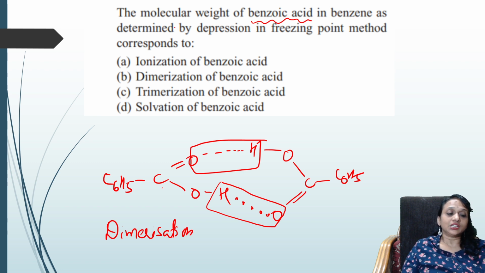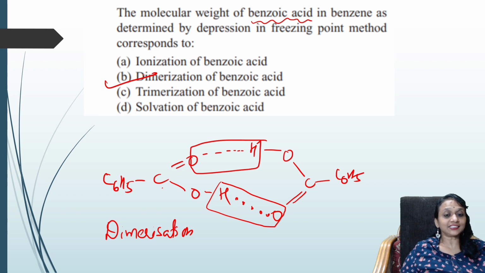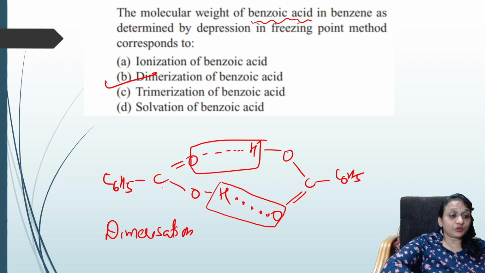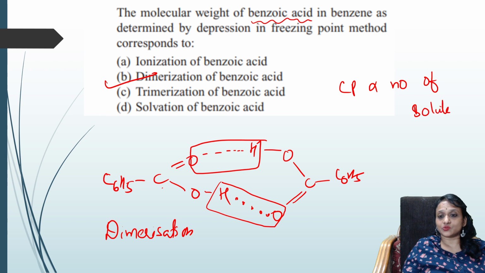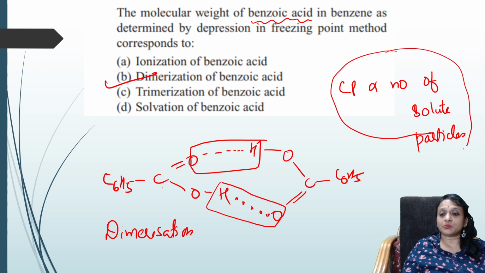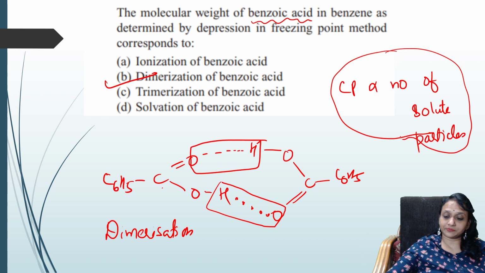Now observe the molecular weight of benzoic acid in benzene as determined by the depression in freezing point method corresponds to dimerization of benzoic acid. Yes, easy. We very well know colligative property depends upon the number of solute particles, not on nature. Correct? So solute particles are double now. That's why it depends upon dimerization. So colligative properties will never depend upon nature. They will depend upon solute.